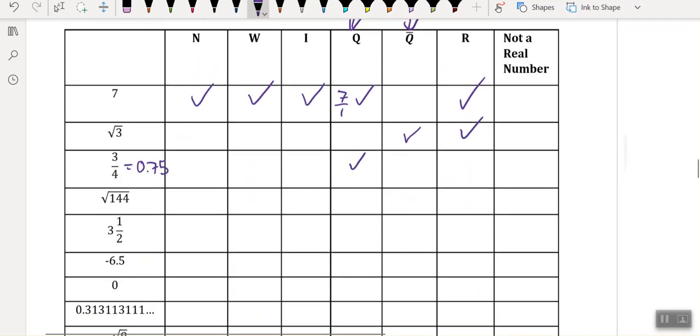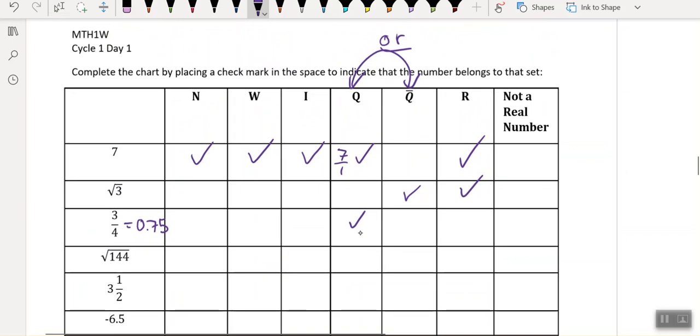So it's not repeating, but it is terminating. So yes, it's going to be there. Can you be both rational and irrational? Just like in life, can you be rational and also irrational at the same time? No, you're either one or the other. So nope, this one's rational and it's real.